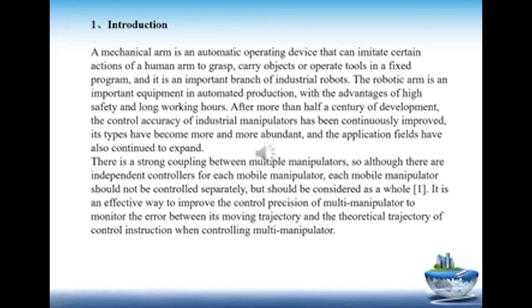There is a strong coupling between multiple manipulators, so although there are independent controllers for each mobile manipulator, they should not be controlled separately, but should be considered as a whole. It is an effective way to improve the control precision of multi-manipulator to monitor the error between its moving trajectory and the theoretical trajectory of control instruction when controlling multi-manipulator.